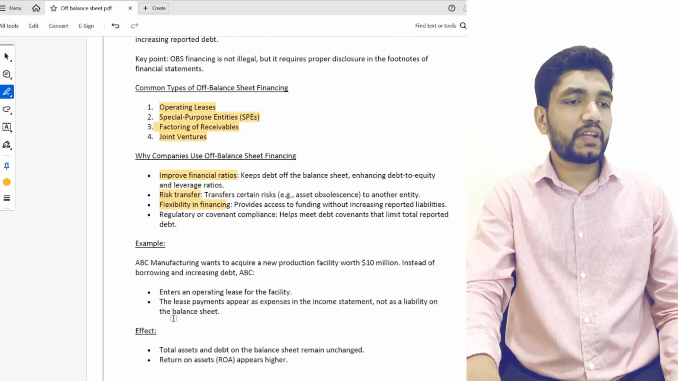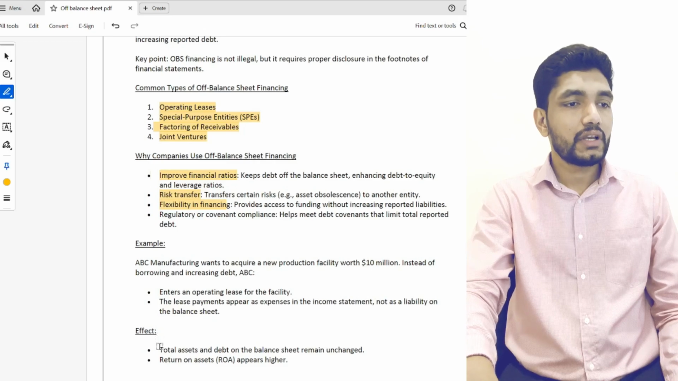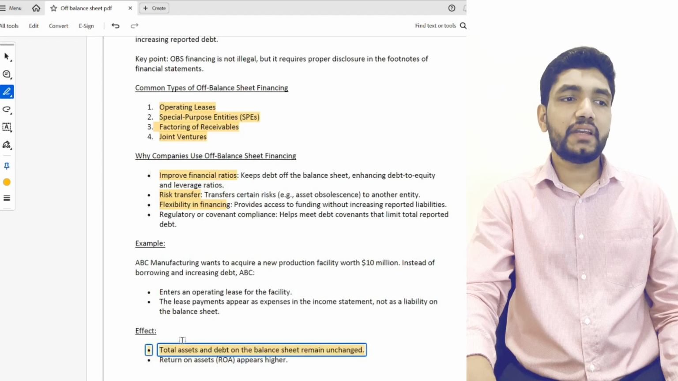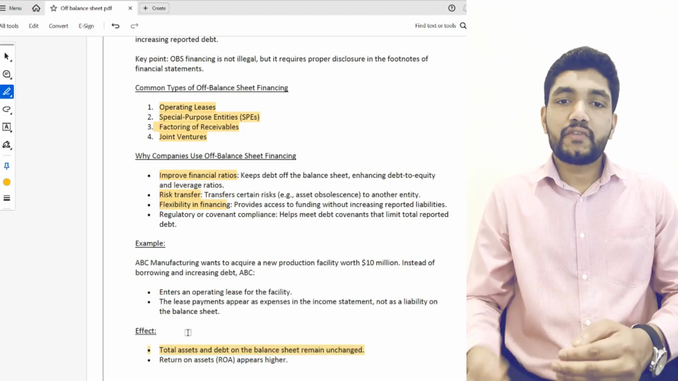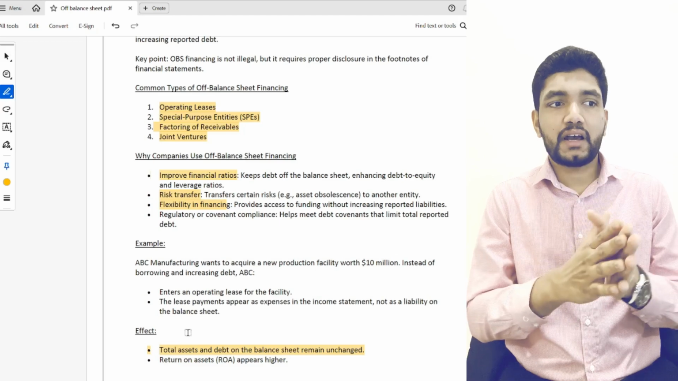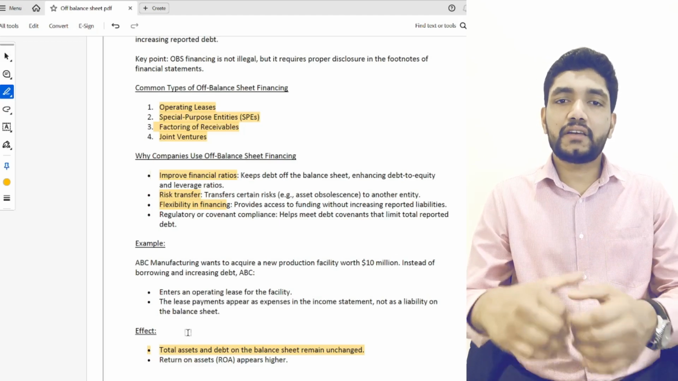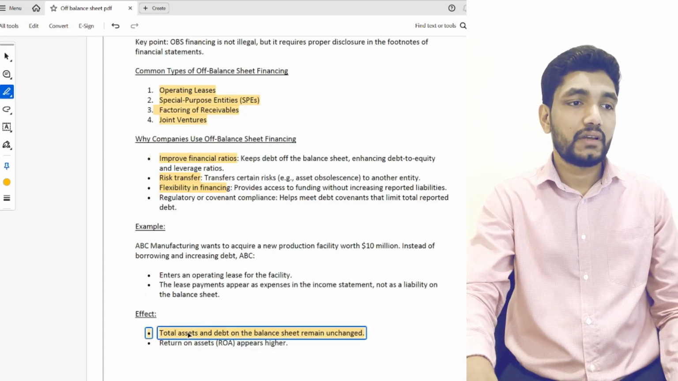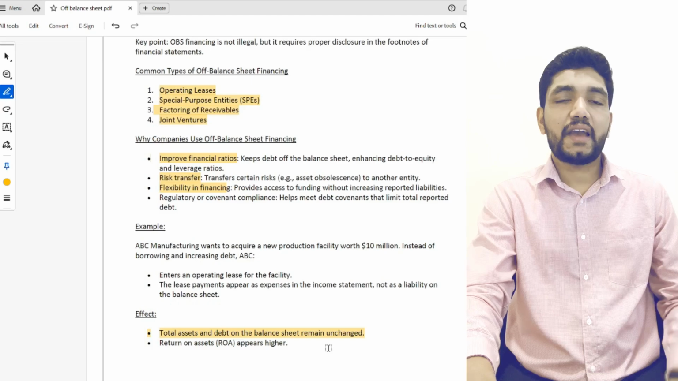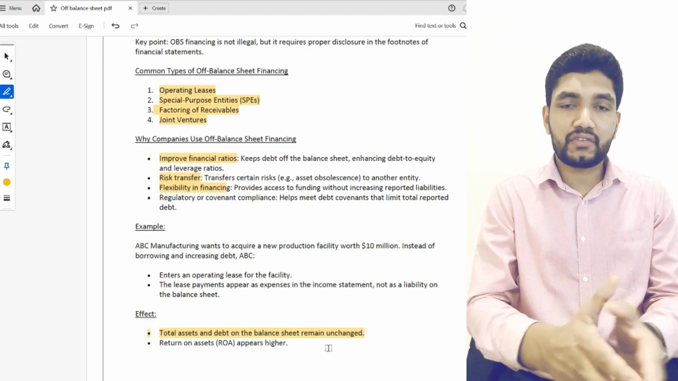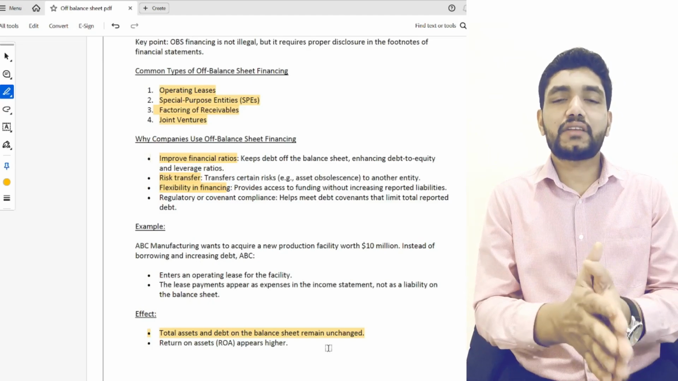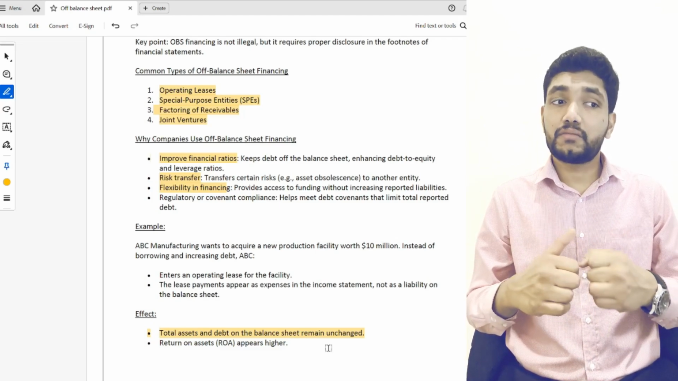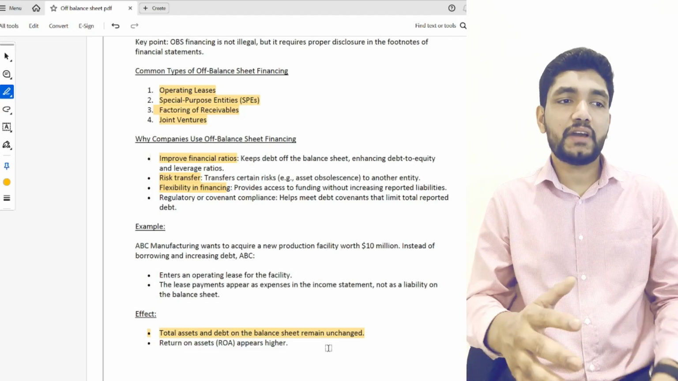So the effect of this operating lease: total assets and debt in the balance sheet remain unchanged. That means with the operating lease, we are using that asset, but that asset and the liability do not affect the balance sheet. Return on asset appears higher because this asset is not showing in the asset list in the balance sheet, so obviously the return on asset is better.